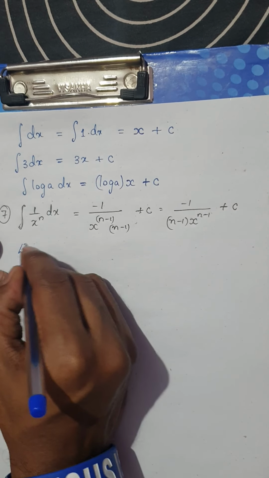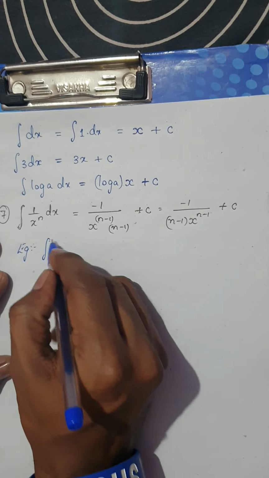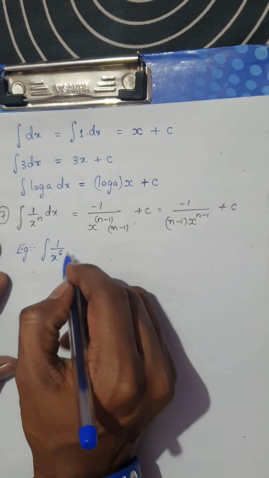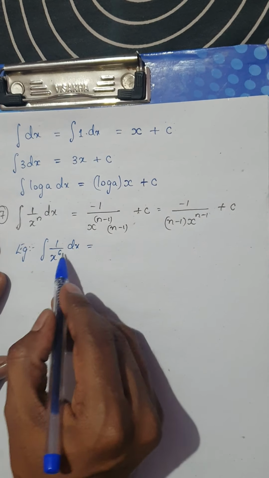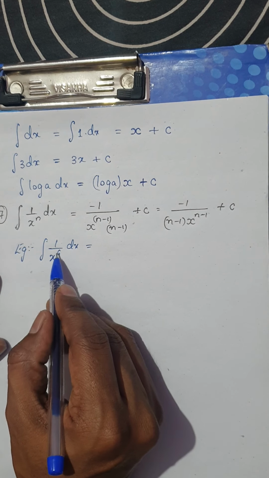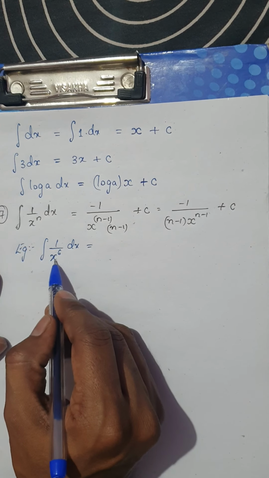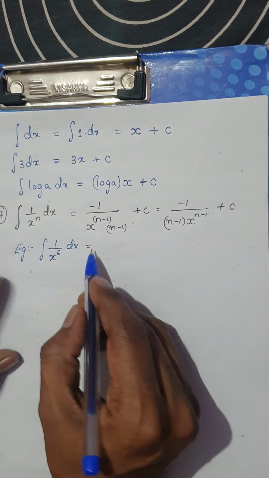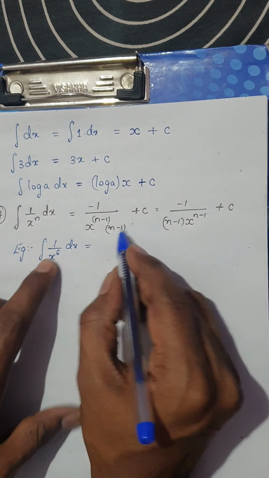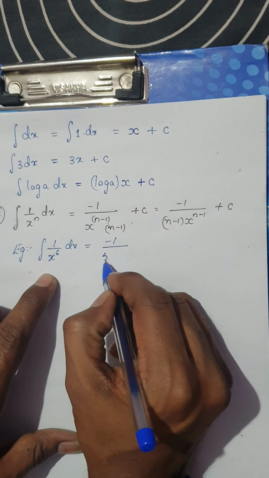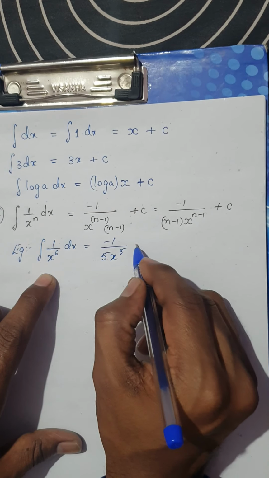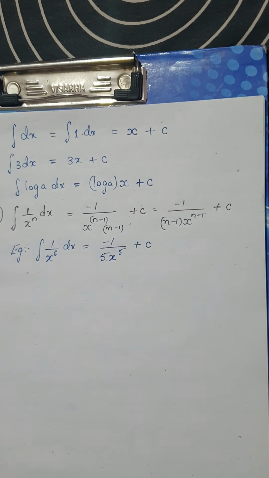Example, very simple. The integral of 1 by x power 6: if the power is in the denominator, then the power would be subtracted. So 1 less than 6 is 5. So it is minus 1 by 5 into x power 5 plus c. Is it clear?